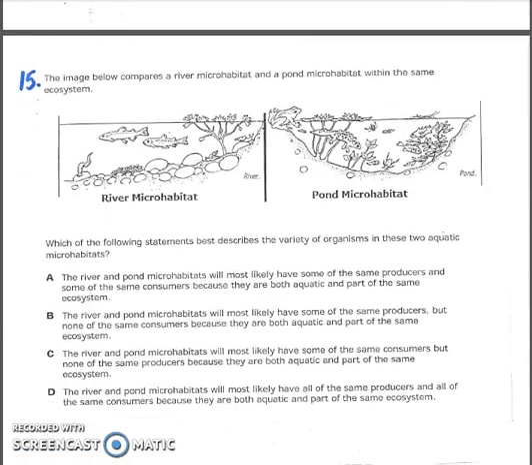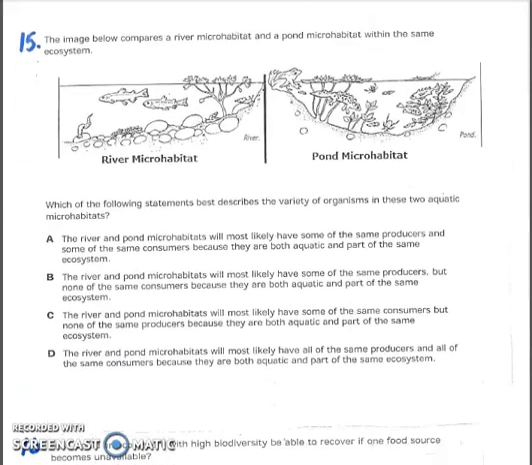Number 15. The image below compares a river microhabitat and a pond microhabitat within the same ecosystem. Which of the following statements best describes the variety of organisms in these two aquatic microhabitats? A. The river and pond microhabitats will most likely have some of the same producers and some of the same consumers because they are both aquatic and part of the same ecosystem.